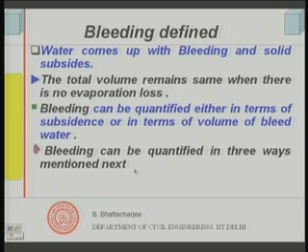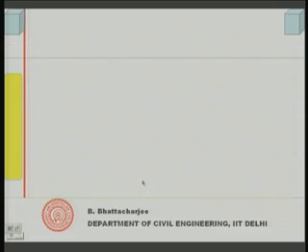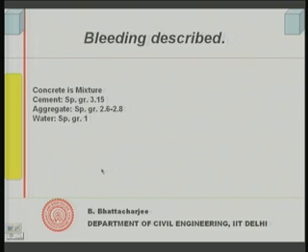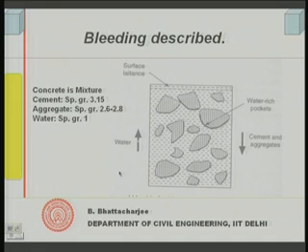We quantify it in three ways actually, and that is what we will be mentioning in the next slides. But let us understand a little bit about how the bleeding takes place.